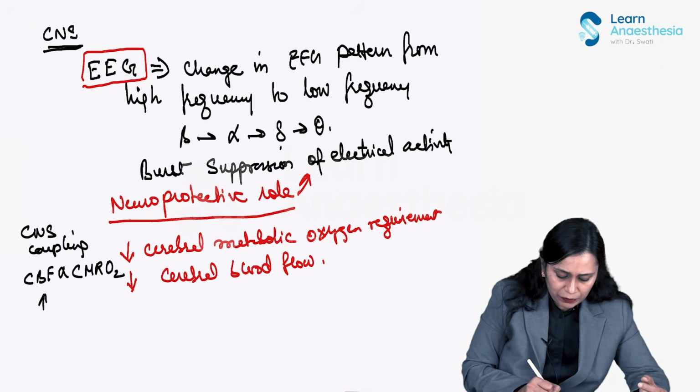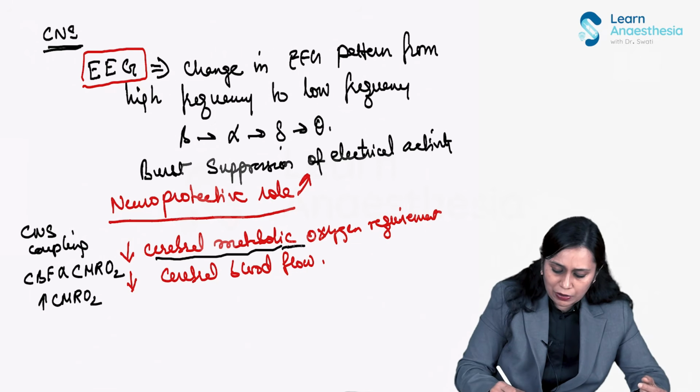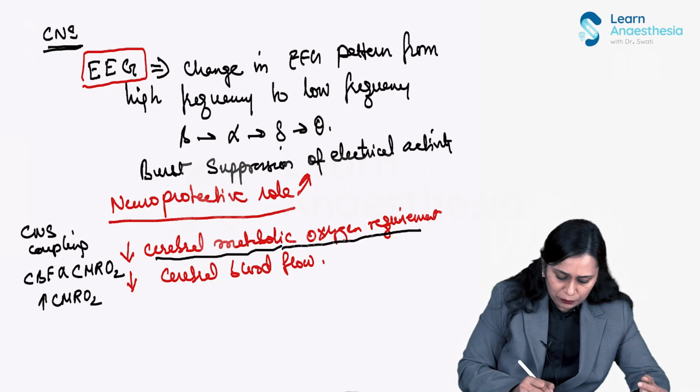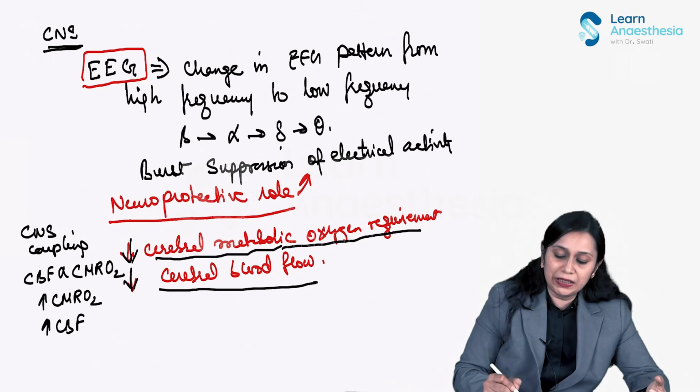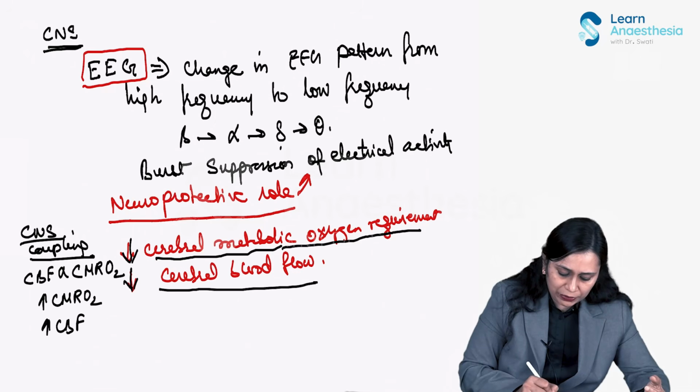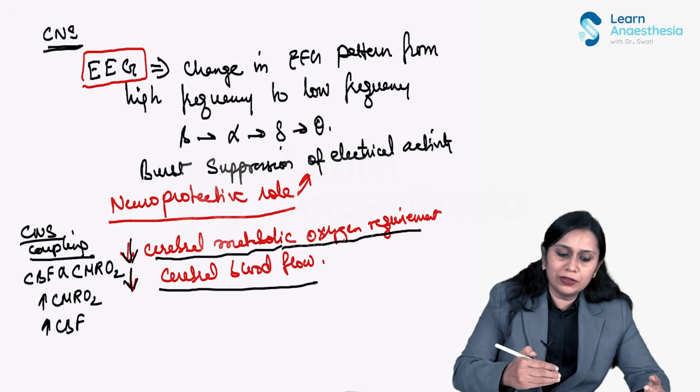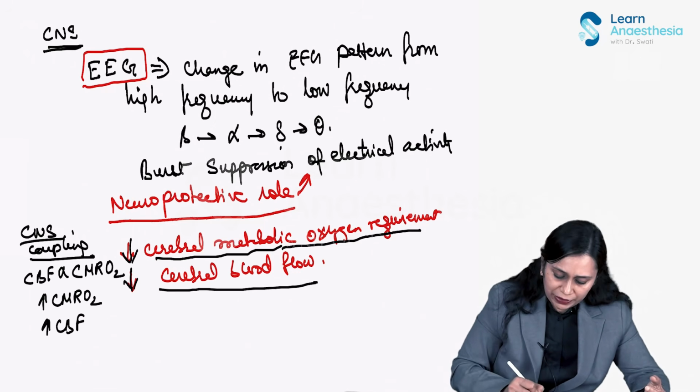If it increases, cerebral blood flow would increase, and if it decreases, as happens with propofol, the cerebral blood flow would decrease. This is called CNS coupling. So propofol causes CNS coupling, and because of decreased cerebral blood flow,